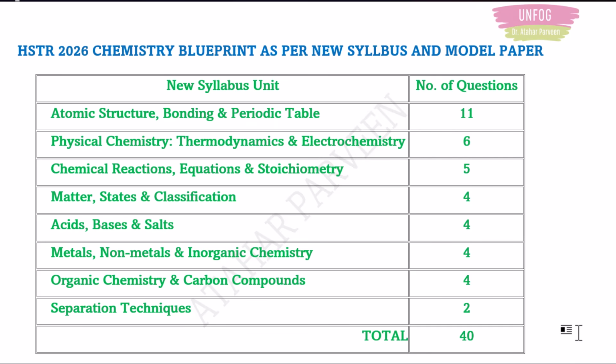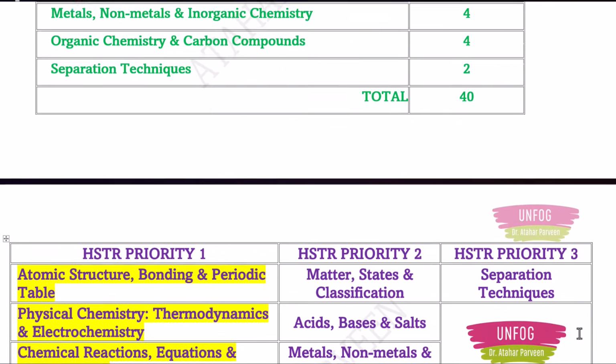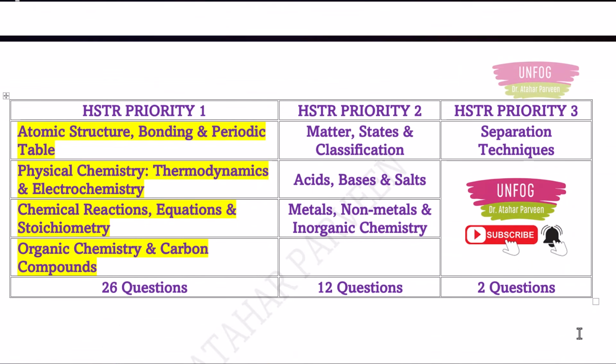Based on this blueprint, I have made a priority list for you. This is the priority with which you have to start. You should give high priority to atomic structure, bonding and periodic table, then thermodynamics and electrochemistry, chemical reactions, equations and stoichiometry, and organic chemistry and carbon compounds. If you give priority to these topics, you are directly covering around 26 questions minimum. I am telling you, more than this can also be asked. So these are the first priority chapters. You have to focus on these first.